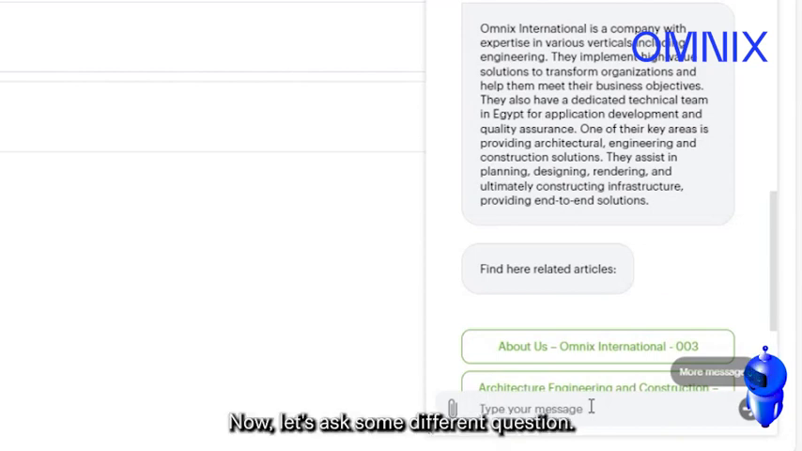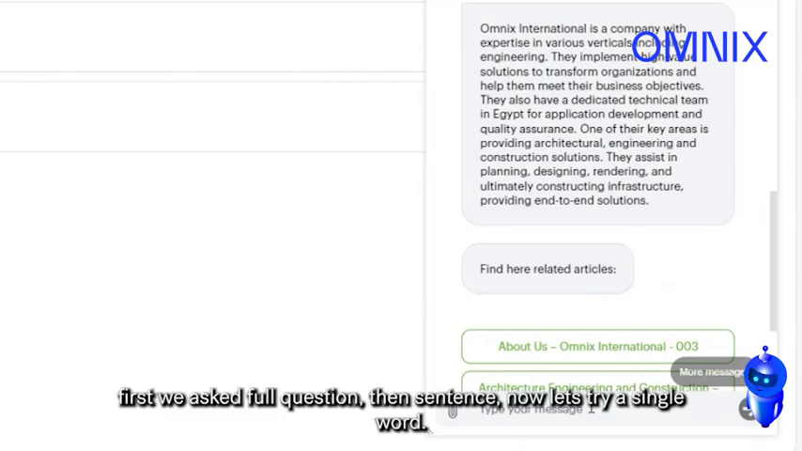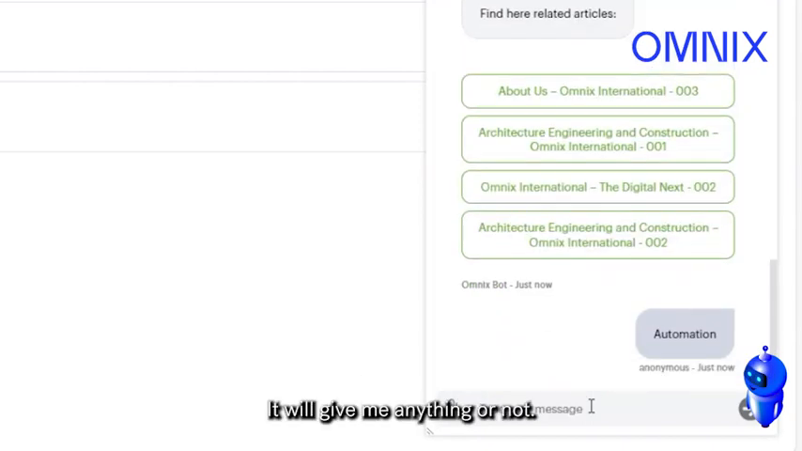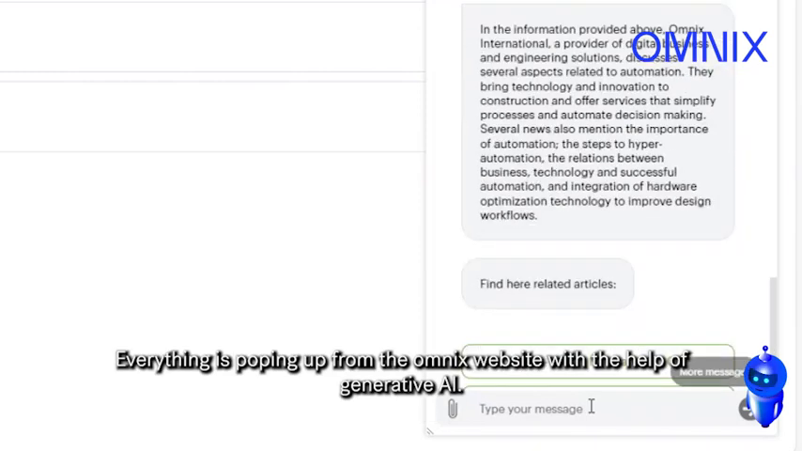Now let's ask some different question. First we asked a full question, then a sentence. Now let's ask a simple word. What's automation? Let's see if it will give me anything or not. It will take some time. Stay with me. Oh, it got some results. Let's see. Everything is popping up from the Omnex website with the help of generative AI.